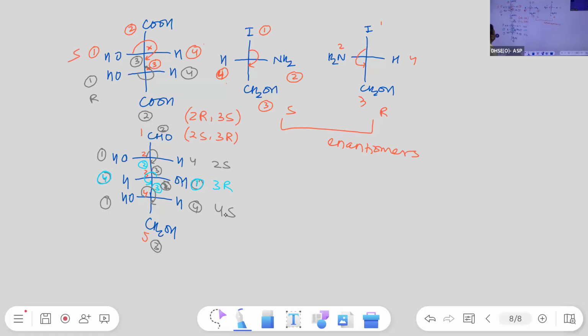So I hope all of you got what is RS nomenclature. Any doubt up to this? Write in the chat box. And take 2 minutes and complete the structure.